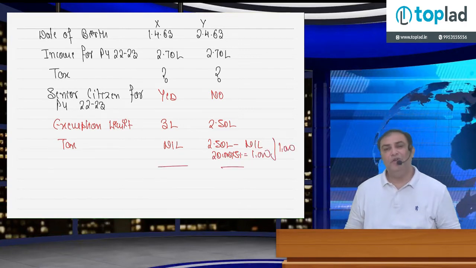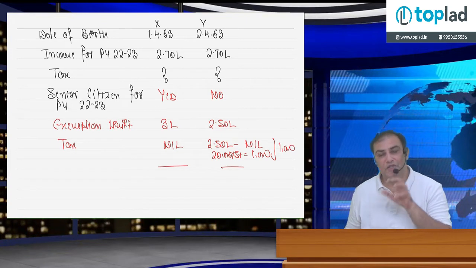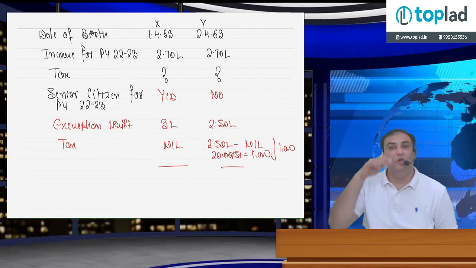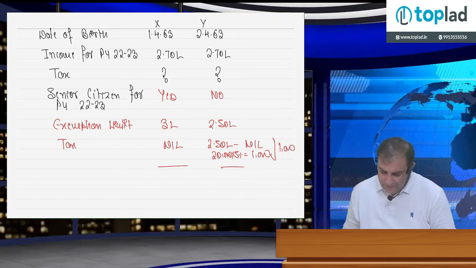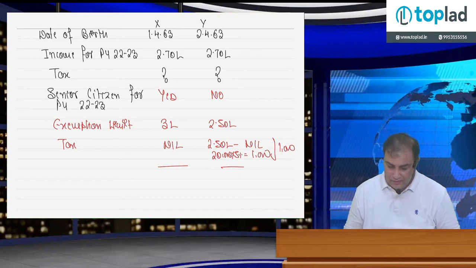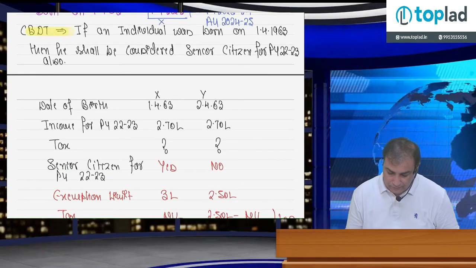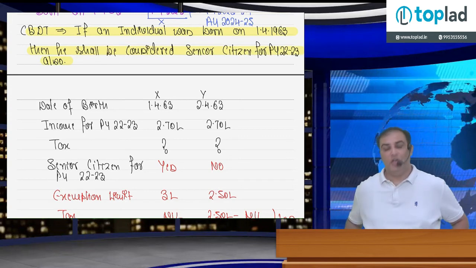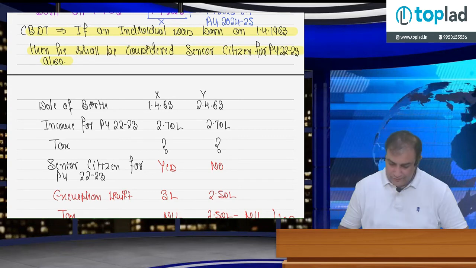Later on, I will explain that because of section 87A, tax in case of Mr. Y will also be 0, but that is in a later part. Right now, is it clear? It is very important. Done? Chalo. Next.